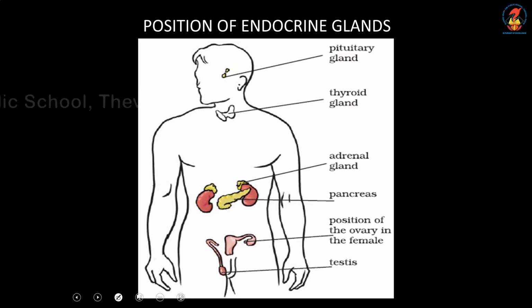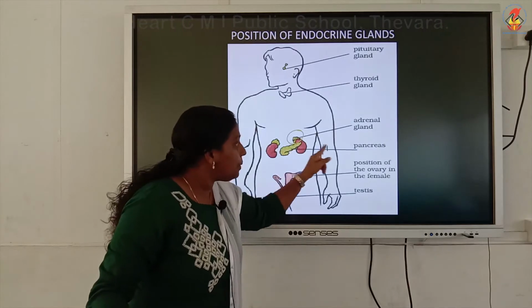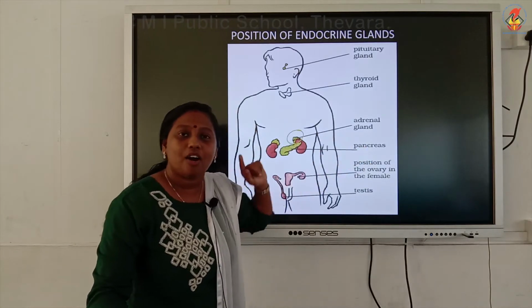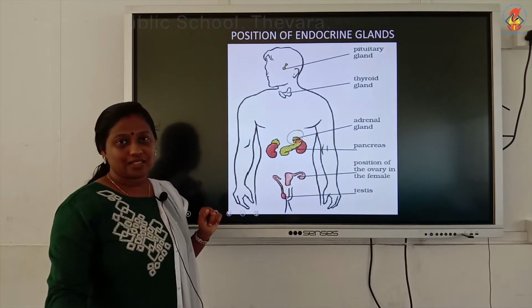Now, the second endocrine gland, you can get it in your throat region, that is your thyroid gland. The third one is your adrenal gland. Where is it present? It is seen as a cap above your kidneys. This adrenal gland is forming a cap over your kidney. That is the location of your adrenal gland. Next, in your abdomen region itself, you will be getting another endocrine gland called the pancreas.